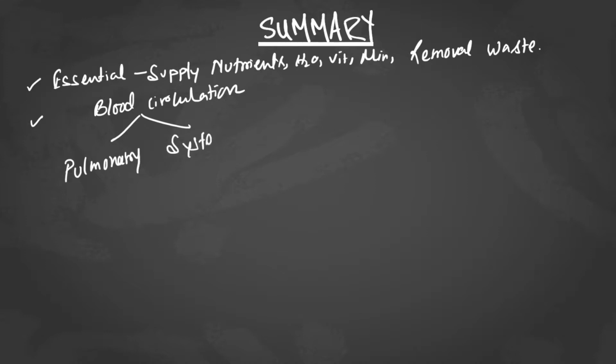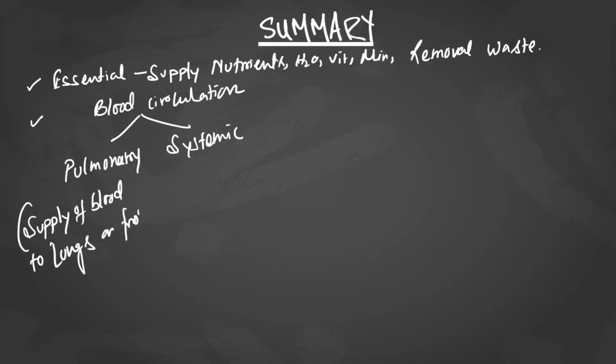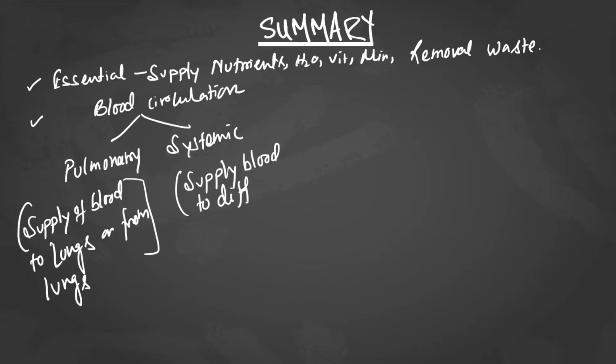The pulmonary circulation means the supply of blood to the lungs or from the lungs, correct? We also came to know that. And systemic circulation means supplying blood to different body organs. It's a part of our systemic circulation.